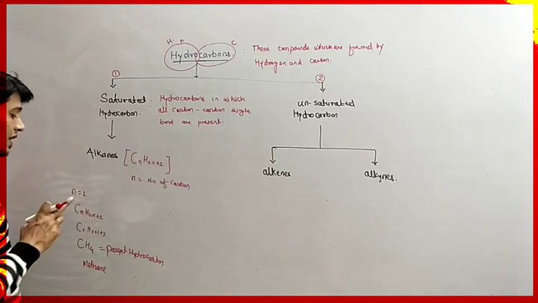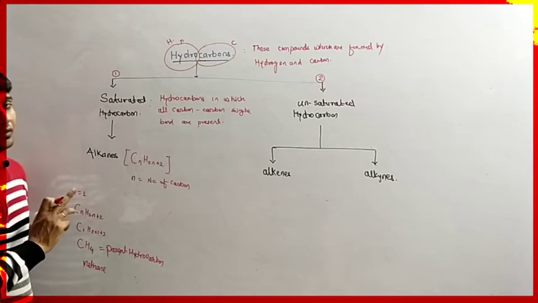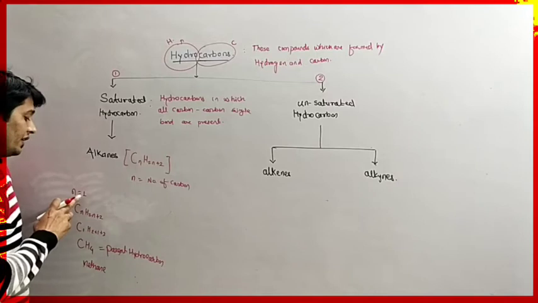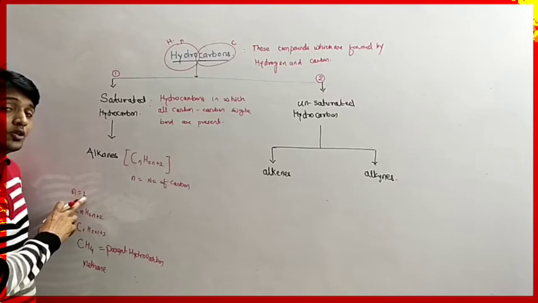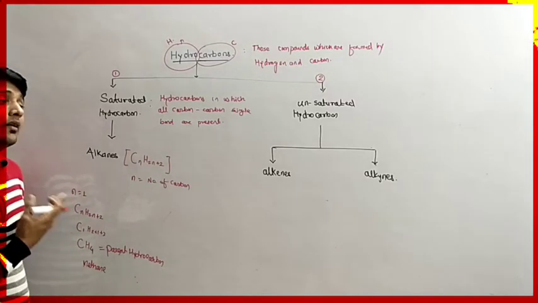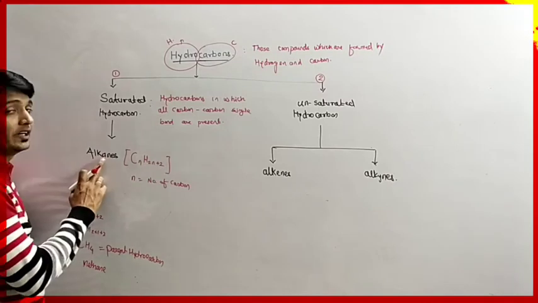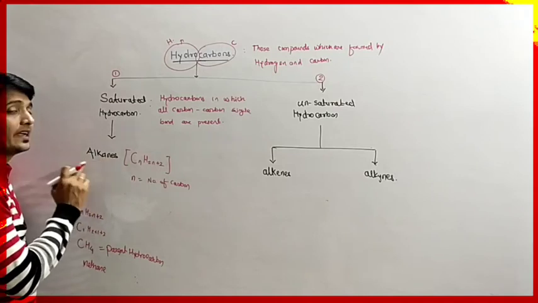If we place n equals 3, then we will get propane, and so on. So by increasing n by 1 every time, we will get the next member of the hydrocarbon series, which are saturated, and they are called alkanes.